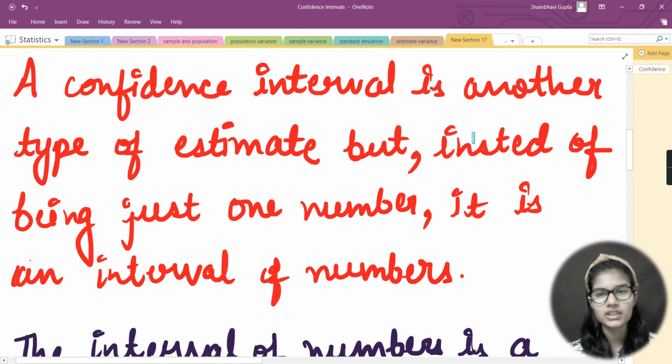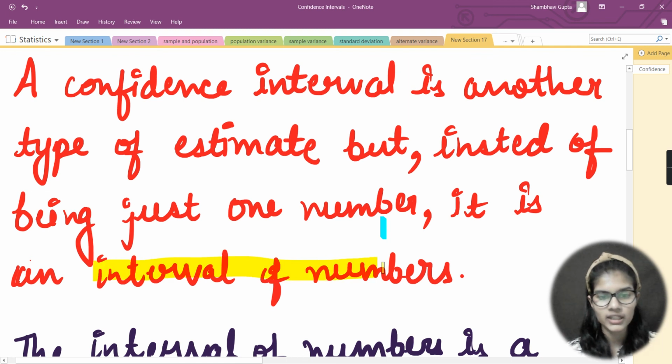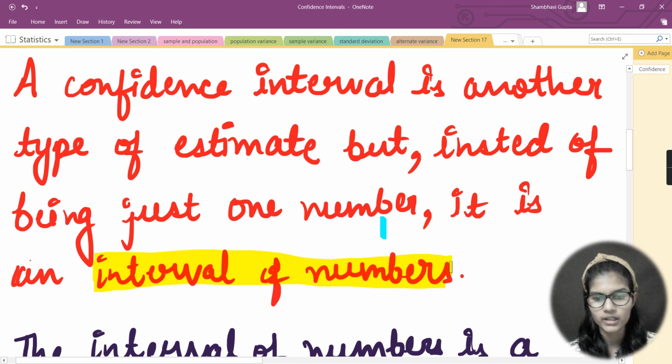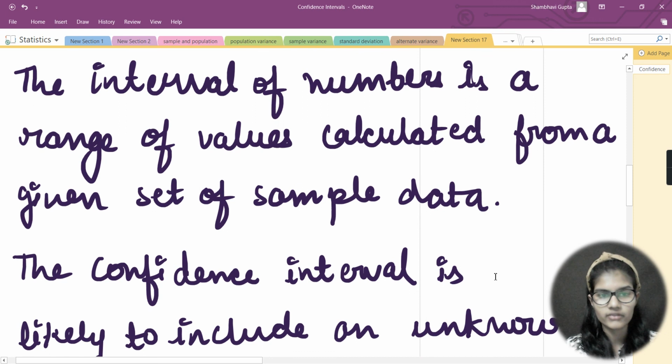A confidence interval is another type of estimate, but instead of being just one number, it is an interval of numbers. I will erase this color and take the yellow only. This is the thing you should keep in mind and note down: a confidence interval is another type of estimate, but instead of being just one number, it is an interval of numbers. Then we discussed what an interval of numbers is: a range of values calculated from a given set of sample data.